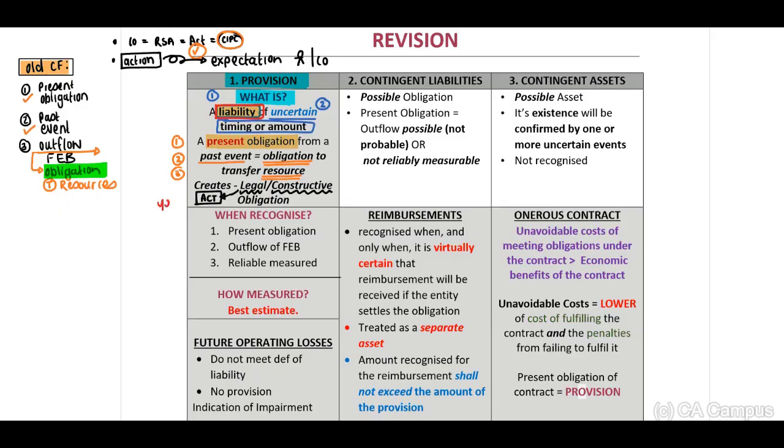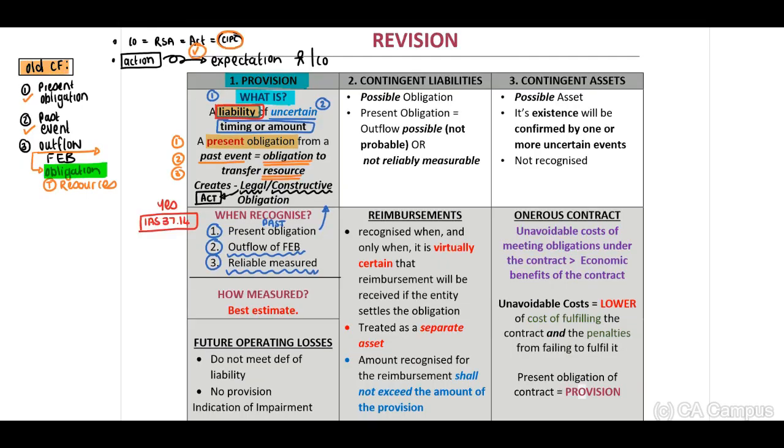And this is yes. You will have to refer to your recognition criteria in terms of IAS 37 paragraph 14. And this indicates to us, again guys, there has to be a present obligation, either legal or constructive, due to a past event that will lead to an outflow of future economic benefits, and the amount should be reliably measured.